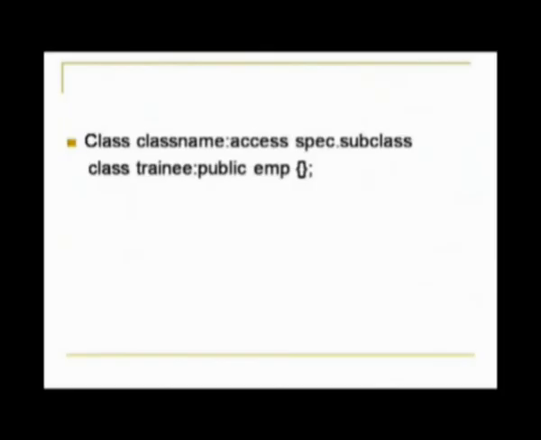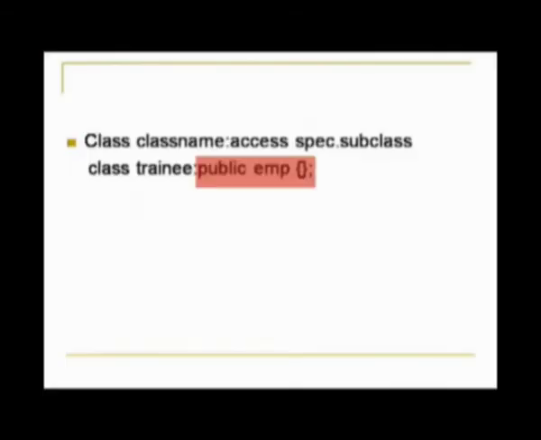This is the syntax: class keyword, class name, you have a colon followed by the access specifier. You have to mention here whether it is public or protected or private, and then the superclass. An example: class keyword, trainee is the name of the subclass. You have the colon, you have the public keyword which is the access specifier, and you have the name of the superclass. And the braces indicate whatever may be the content of the subclass.